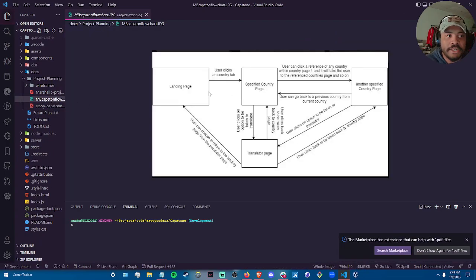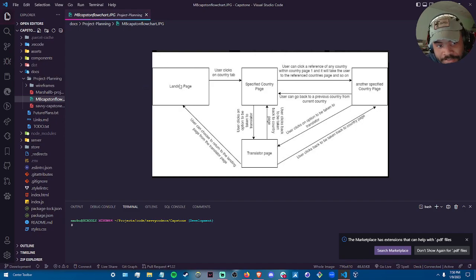This was my original flow that I planned out for the web app. You arrive at the landing page, then the user can click on a country tab. This ended up being more of this landing page is technically the country selection page, and let's say there's another box over here that's the home page. Go to the home page, click a button.